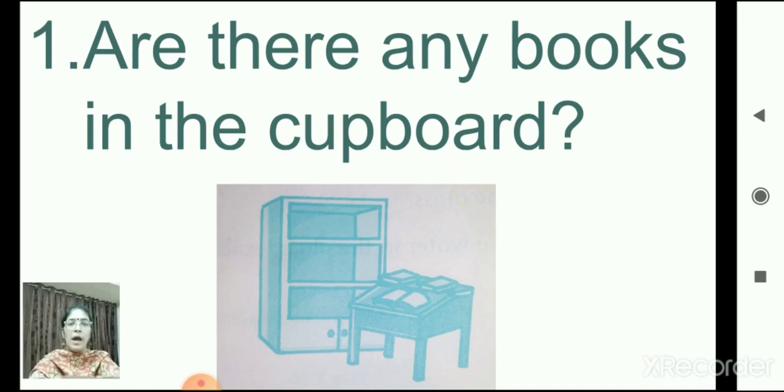Number 1. Are there any books in the cupboard? Look at the picture. Are there any books in the cupboard, children? No. Let's read the question once again. Are there any books in the cupboard? How are we going to answer? Let's see.